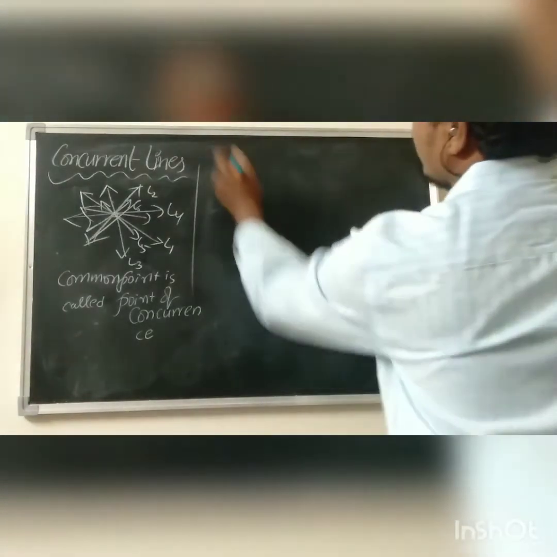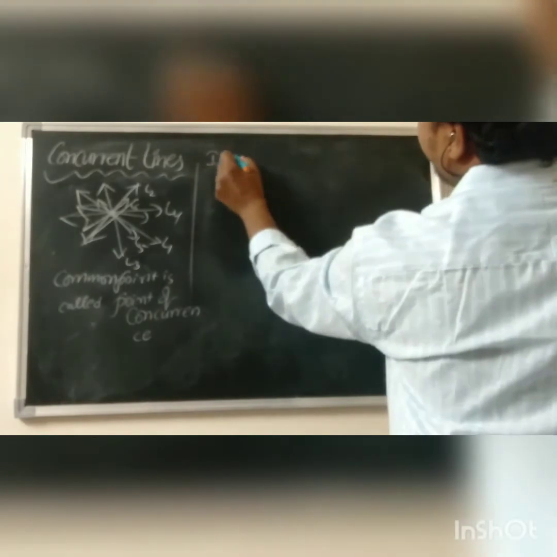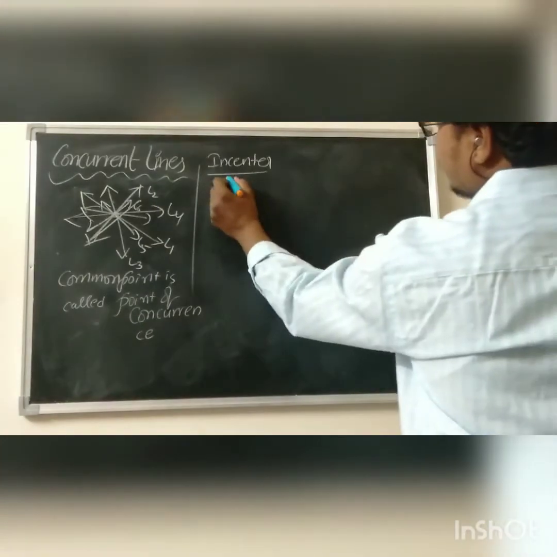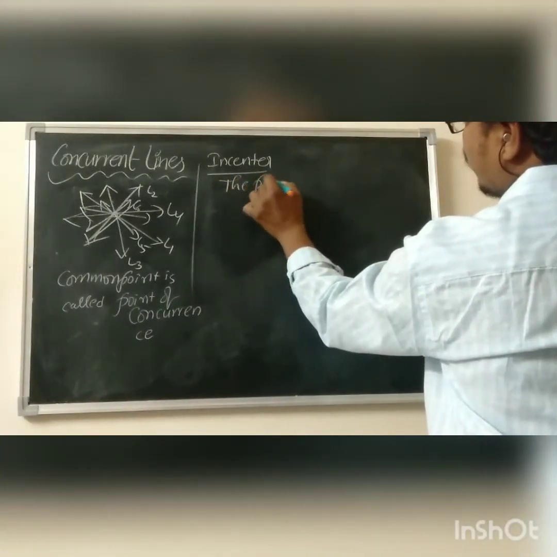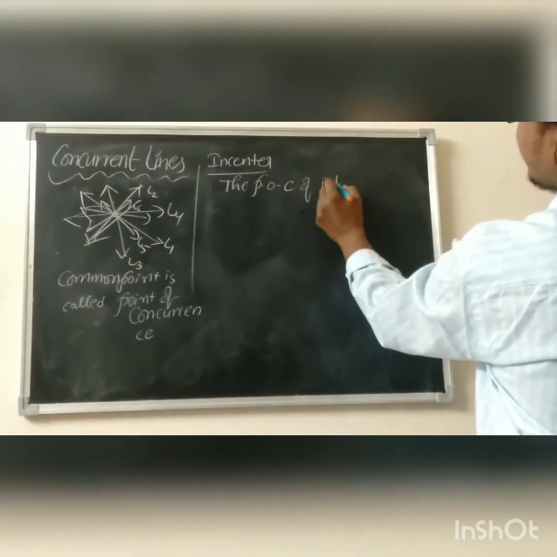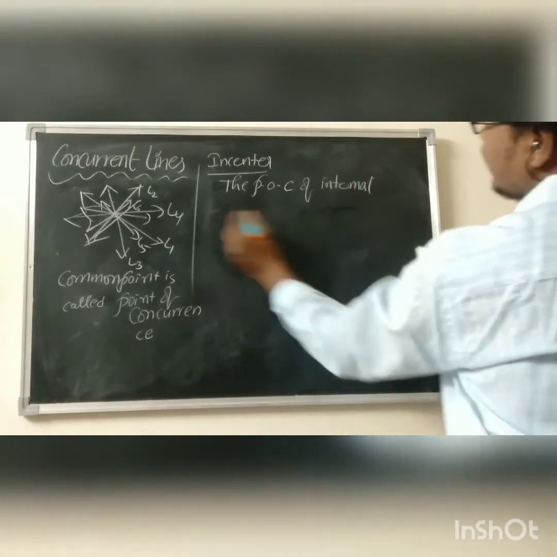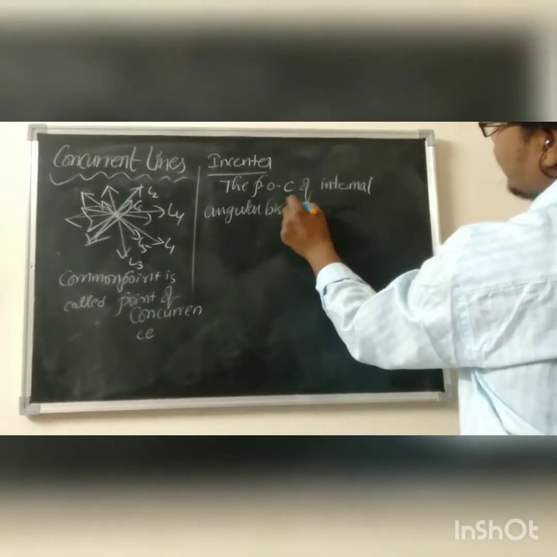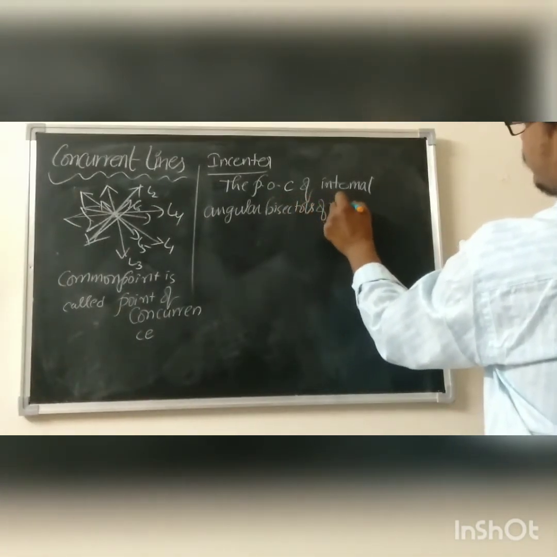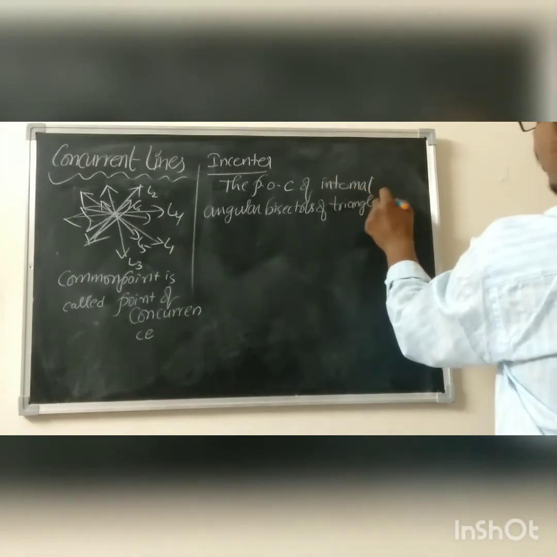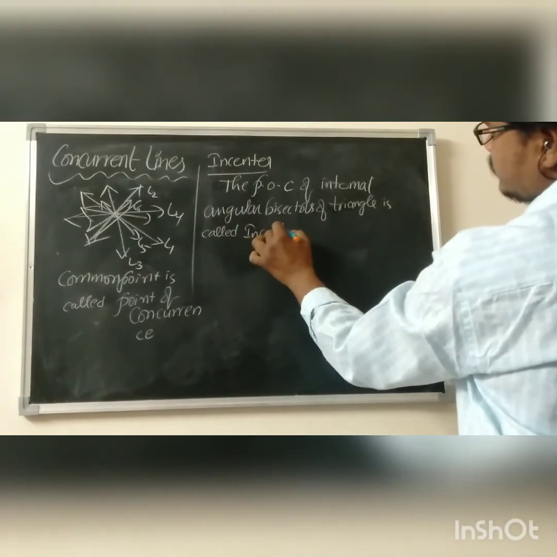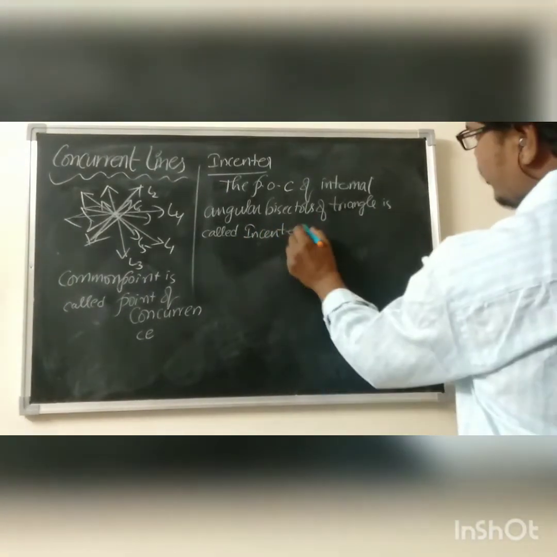First we want to discuss incenter. First of all, we have to learn about incenter. What do you mean by incenter? It is the point of concurrence of internal angular bisectors of a triangle. What do we call it? The point of concurrence of internal angular bisectors of a triangle is called incenter. It is usually denoted by I.